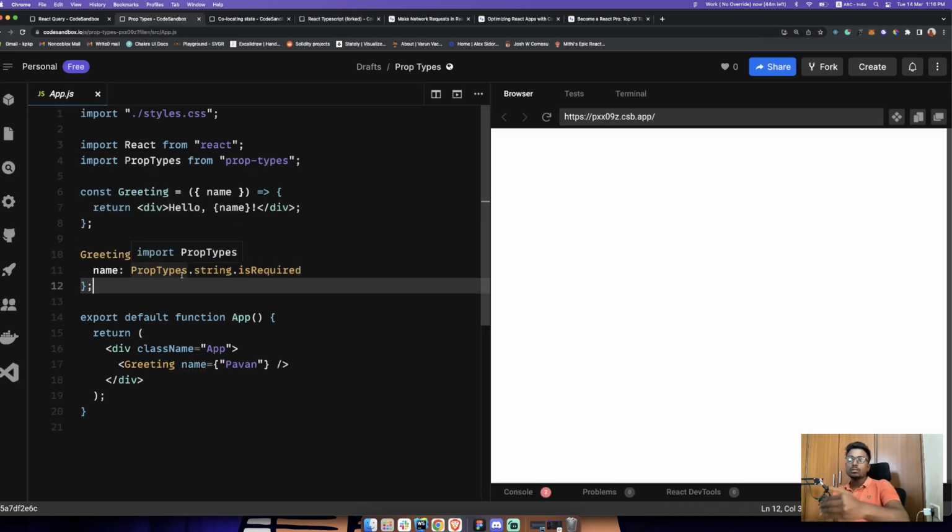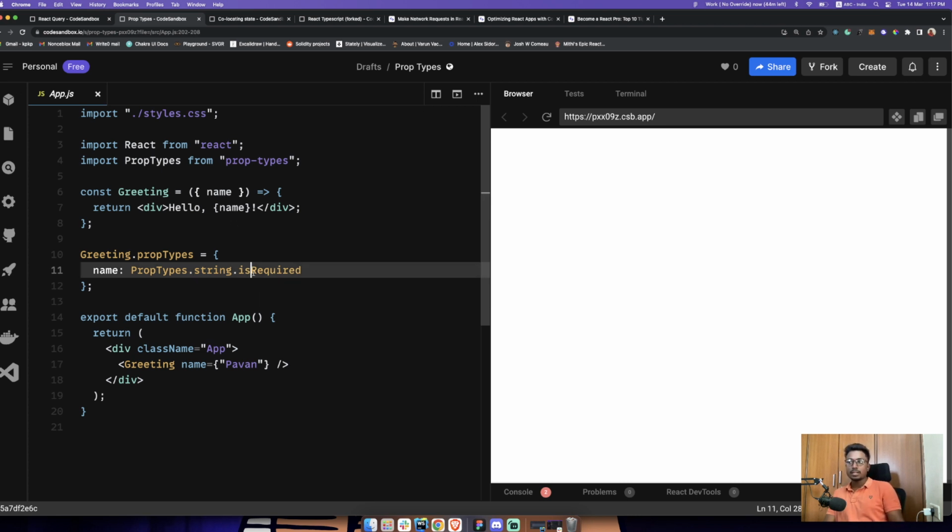So now what happens is whenever you're passing a prop to this, PropTypes will verify whether it's a string, and if it exists or not. If it doesn't exist, it will start throwing a warning. It won't throw an error, it will throw a warning.